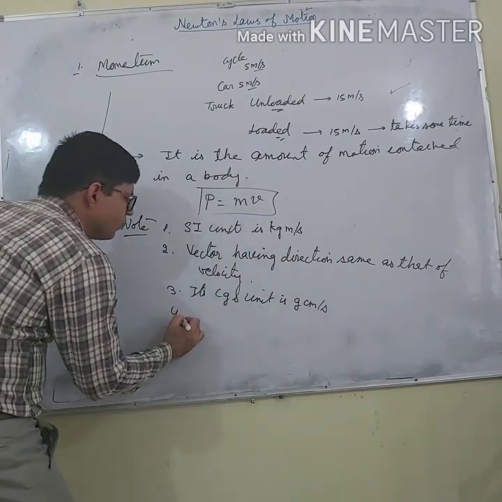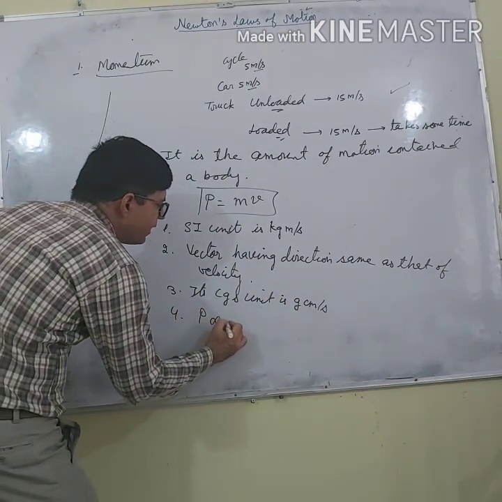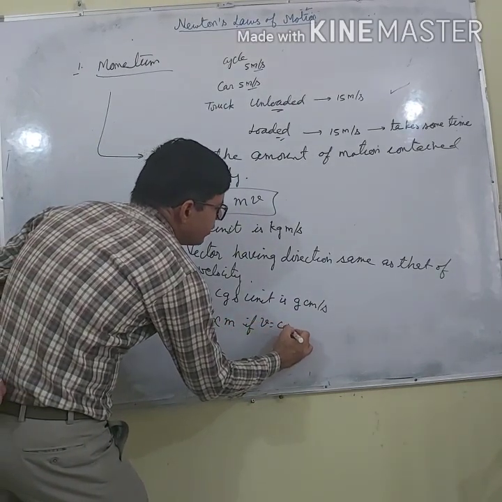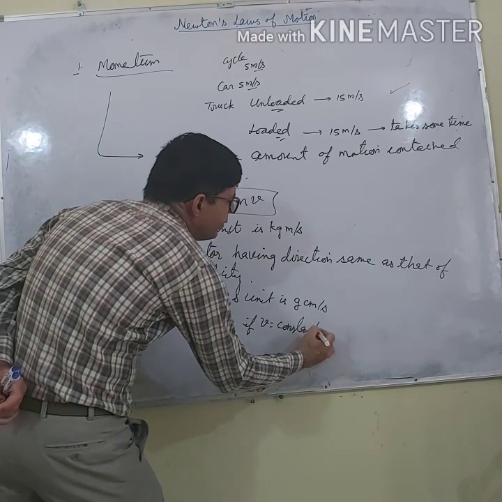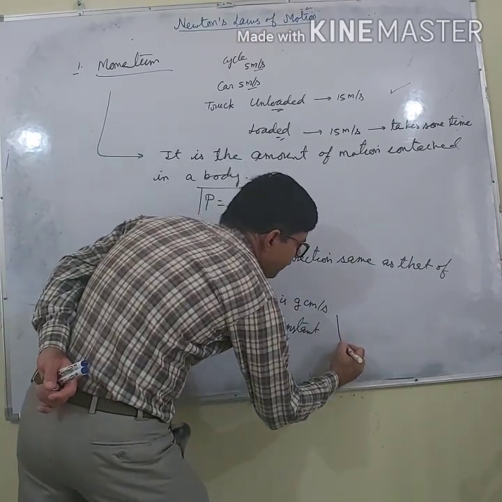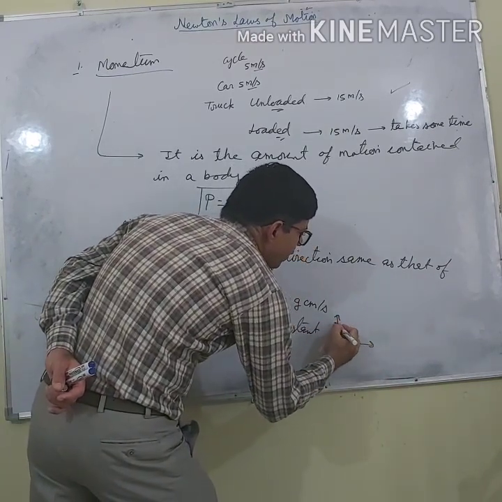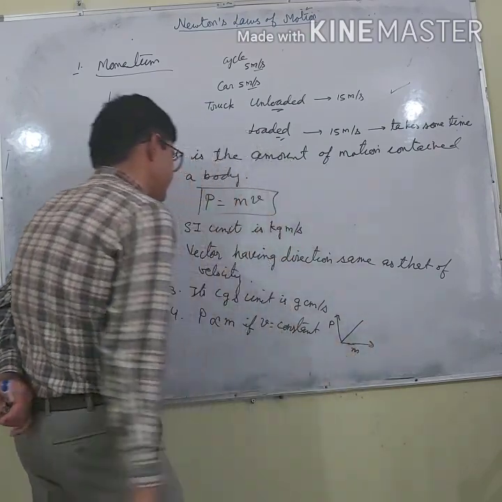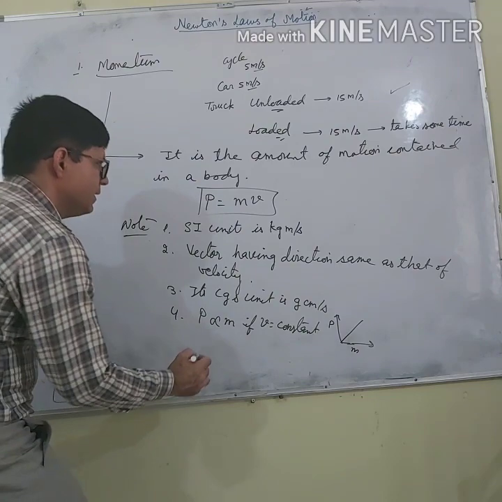Fourth, momentum is directly proportional to mass if velocity is constant. What does it mean? The graph between momentum and mass is a straight line, right?